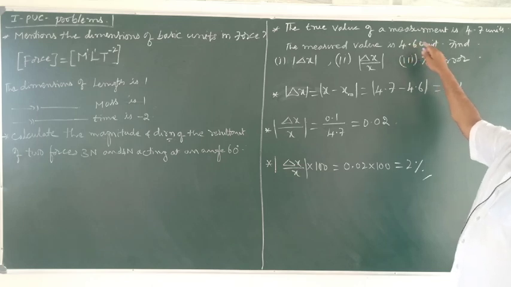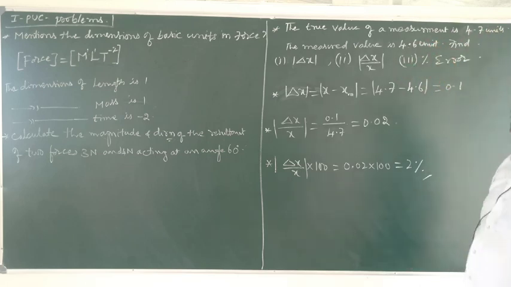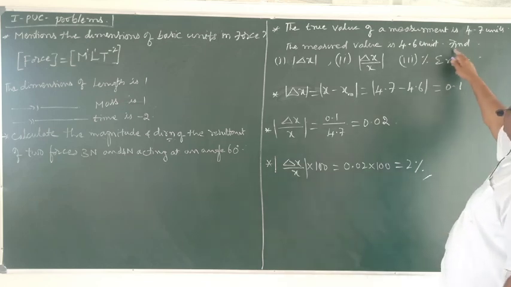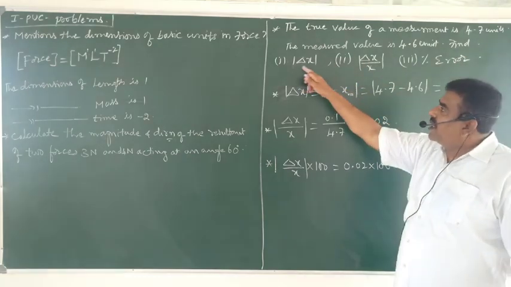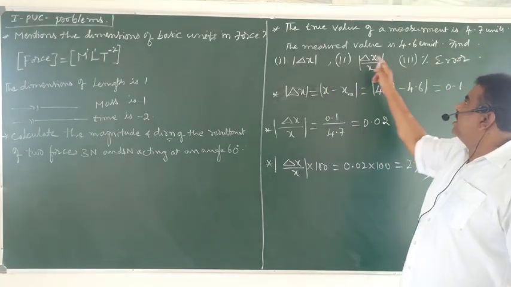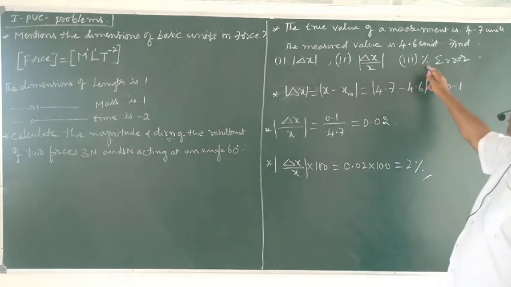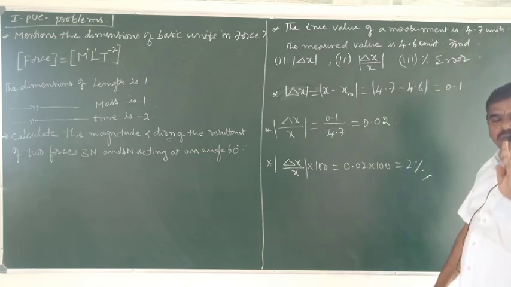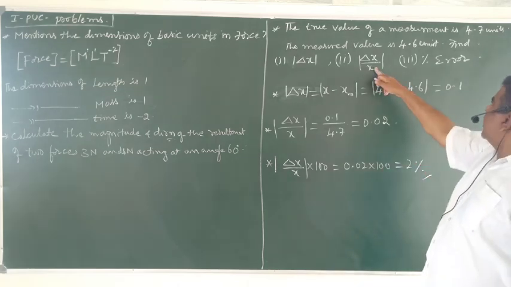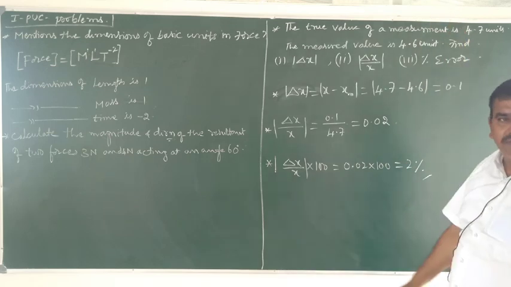We are getting 4.6 by measuring using some instrument. Then find: what do I have to find? I have to find the absolute error, the relative error, delta x by x, and then the percentage error in this measurement.